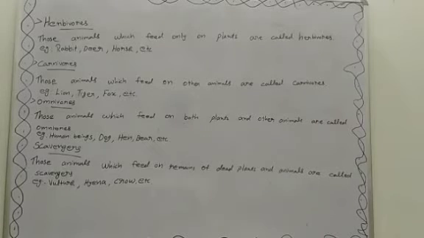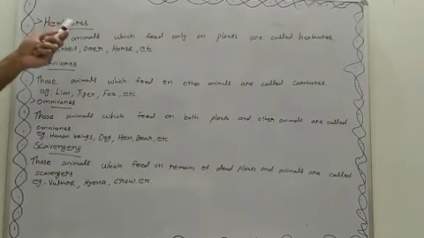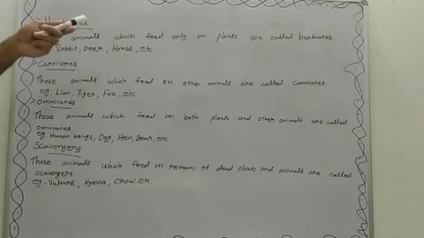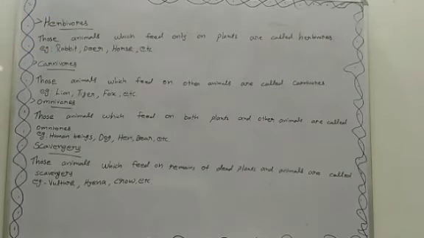All animals are consumers. Based on their feeding habits, animals can be divided as herbivorous, carnivorous, omnivorous, scavengers, and decomposers. Herbivorous: those animals which feed only on plants are called herbivorous. For example, rabbit, deer, horse, etc.